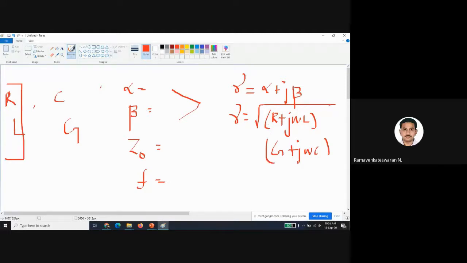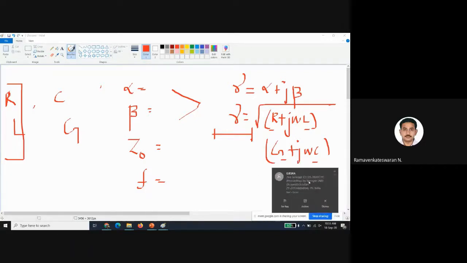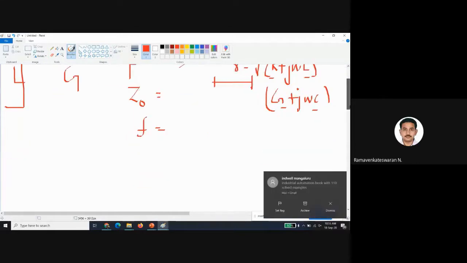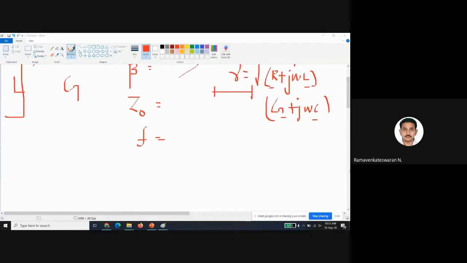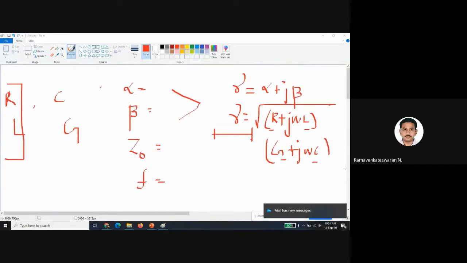It looks a little complicated, no? This is alpha plus j beta, I know the left side. On the right side I have to find out R and L, but I don't know G and C, and omega I know. It becomes a little complex, no? So how to solve it? Any idea? Is anything coming into your mind?